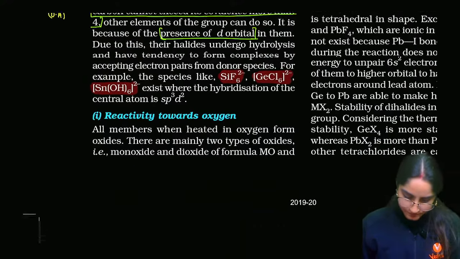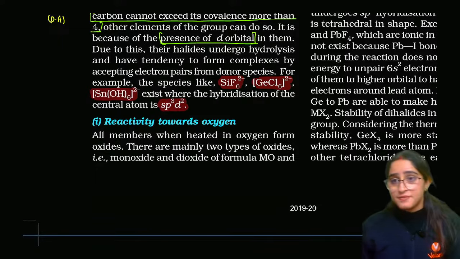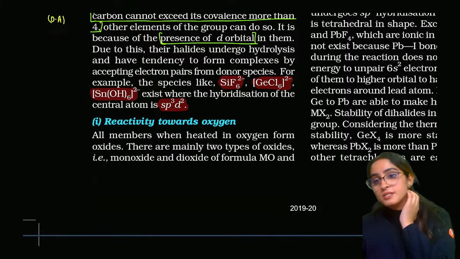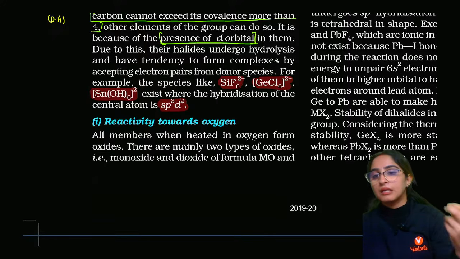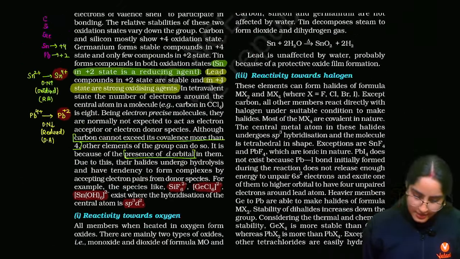And that's why we can see that all of these have 6 bonds. That is why their hybridization is going to be sigma plus lone pair, that is 6. That is sp3d2, right? Okay. Now let's see the